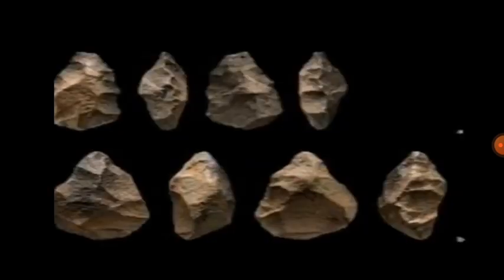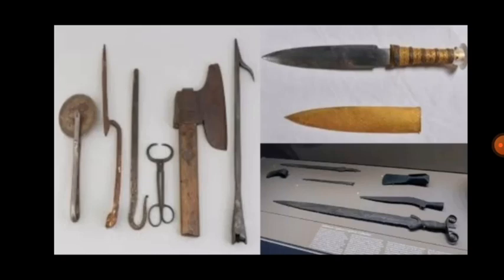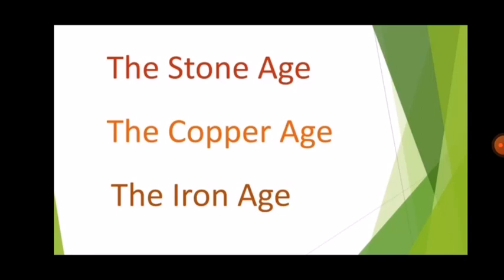Thomsen established, with the help of evidence, that stone tools were the earliest. So the first tools were made of stone. Evidence means collection of facts. After stone tools, the period of copper tools and articles was next. After copper tools, it was followed by the period of iron tools and articles. Accordingly, the three periods were named the Stone Age, Copper Age and Iron Age respectively.